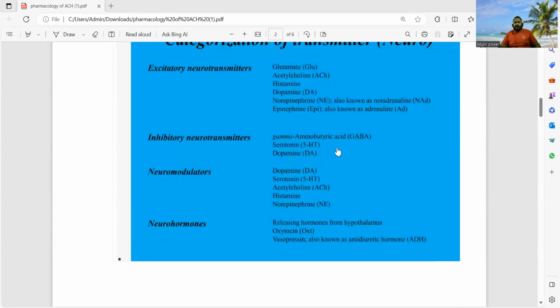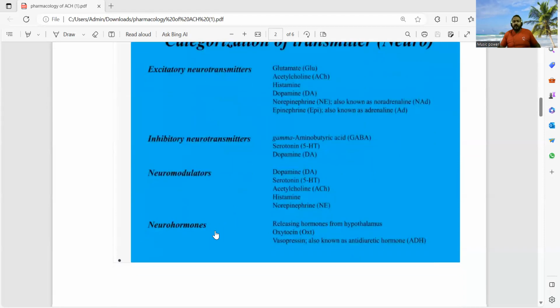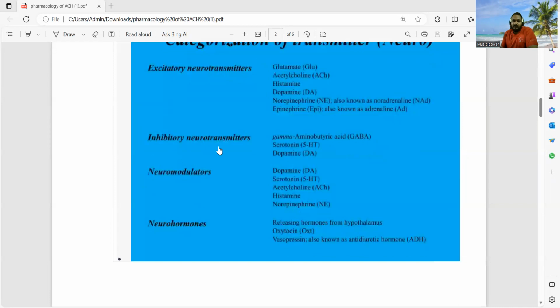Categorization of neurotransmitters. On the basis of their action, they are classified into excitatory, inhibitory, and neuromodulator and neurohormone categories. Examples of excitatory neurotransmitters: glutamate, acetylcholine, histamine, dopamine, norepinephrine. Norepinephrine is also known as noradrenaline, and epinephrine is also known as adrenaline. Inhibitory neurotransmitters are serotonin, dopamine, and GABA.